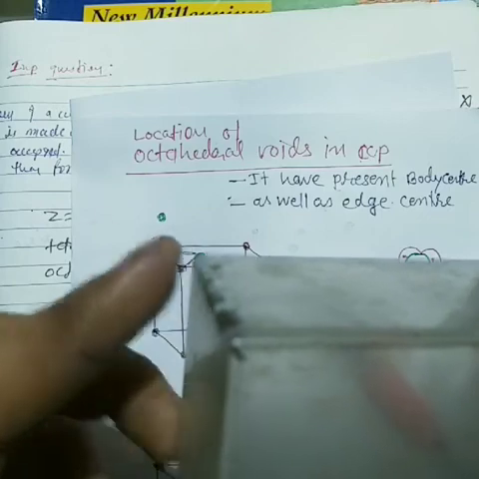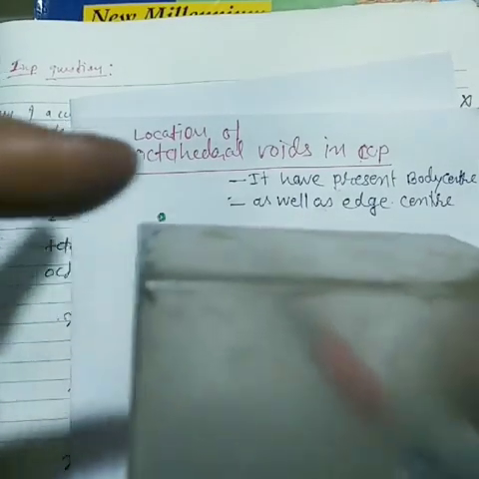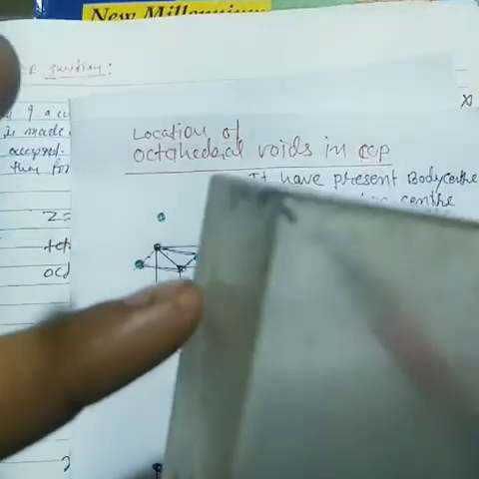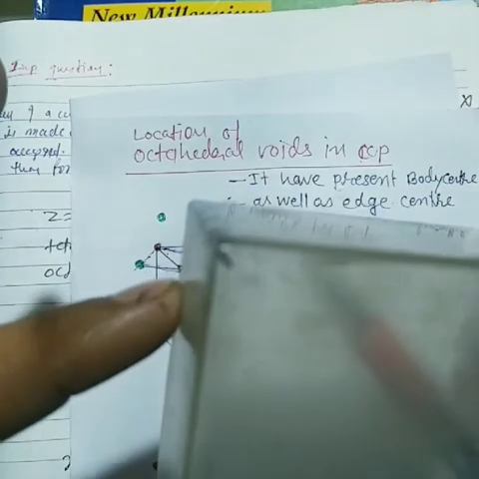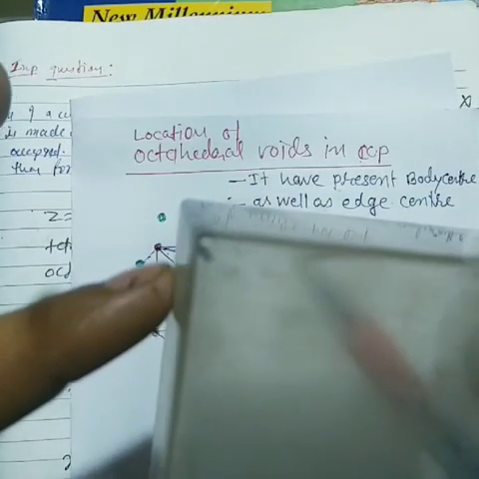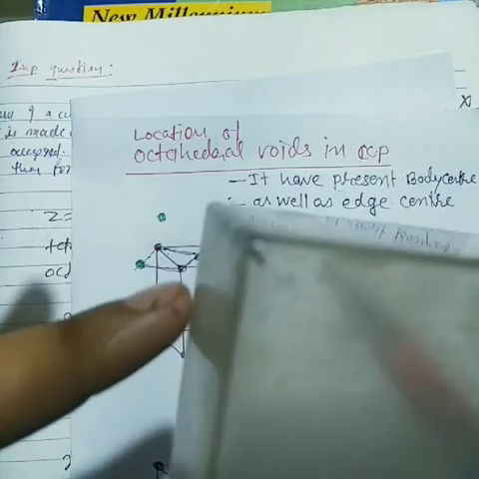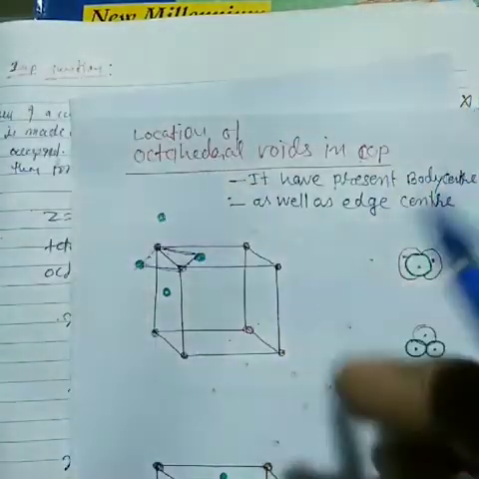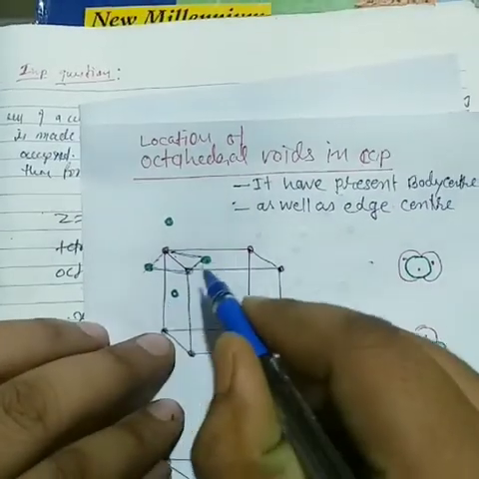So these corner atoms are associated with these faces, these faces, yes or no, these faces, and one of the below faces, that means this type of face. So here it is, here it is.